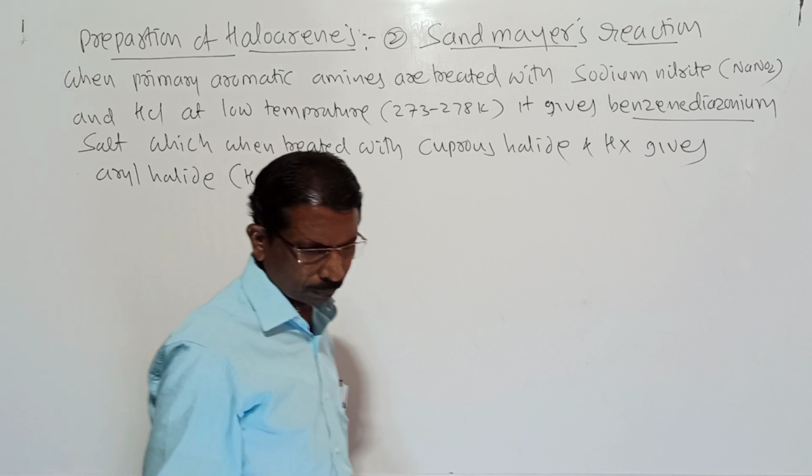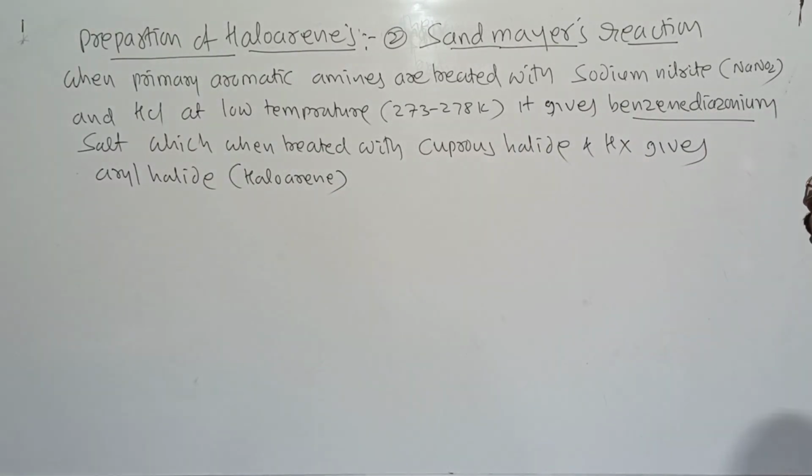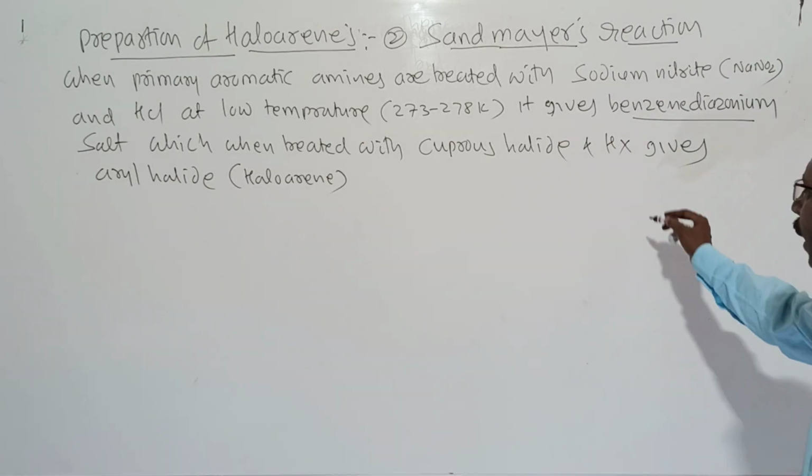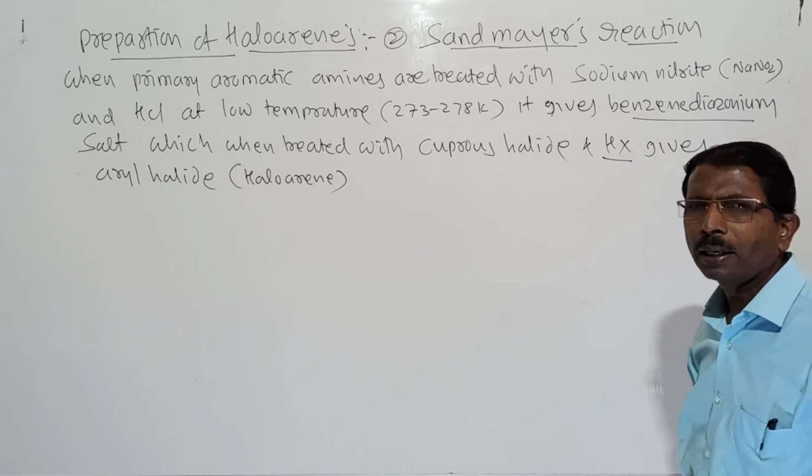So when primary aromatic amines are treated with sodium nitrite, NaNO2, and HCl at low temperature, 273 to 278 Kelvin, it gives benzene diazonium salt, that is benzene diazonium halide, which when treated with cuprous halide and HCl, that is mineral acid, hydrochloric acid, gives aryl halide or haloarene.